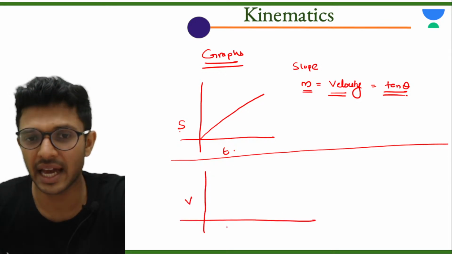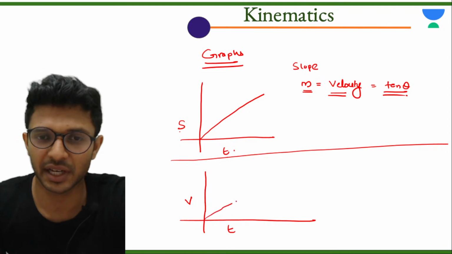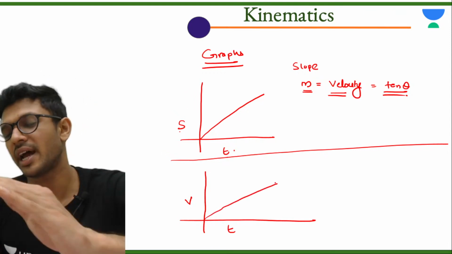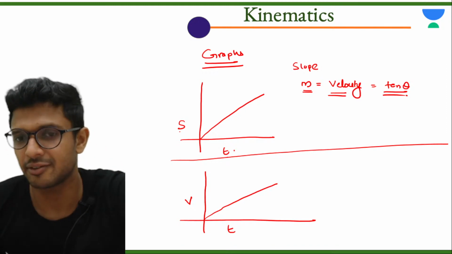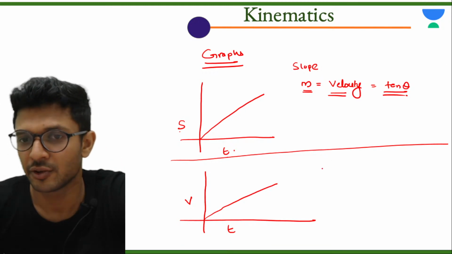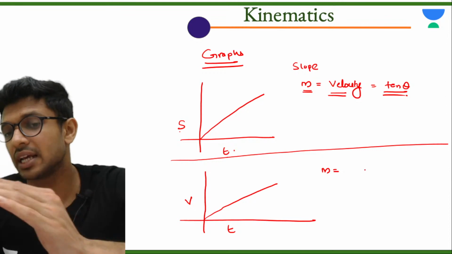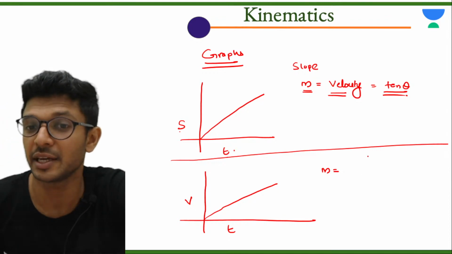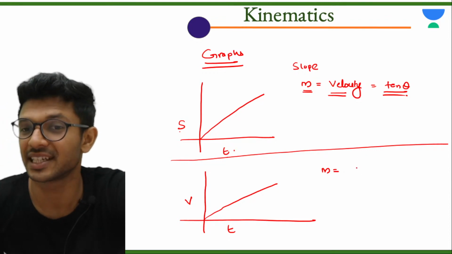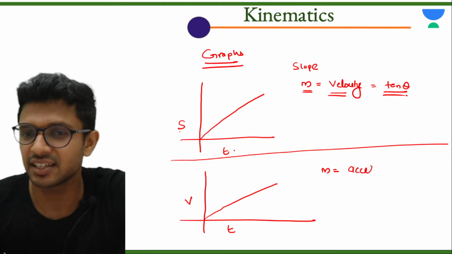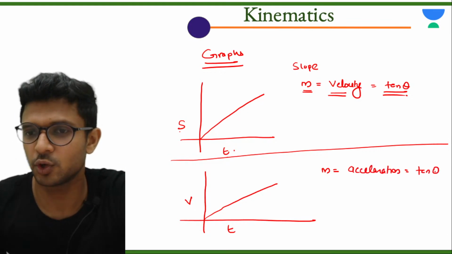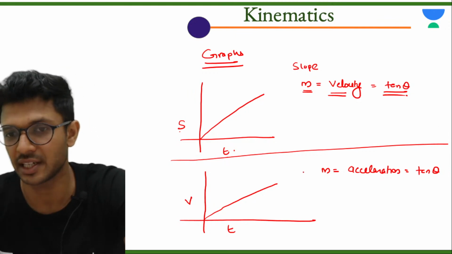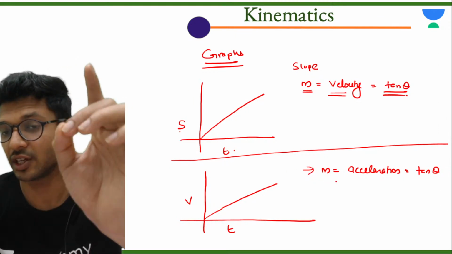Then if you are having a velocity time graph as such, what is it? If you are having a velocity time graph, two information we can get from here. One is first the slope. What will the slope of velocity time graph give you? It will give you acceleration. Okay, how will you find a slope? It's tan theta. Those who don't know, write it down. Slope will be giving you acceleration.